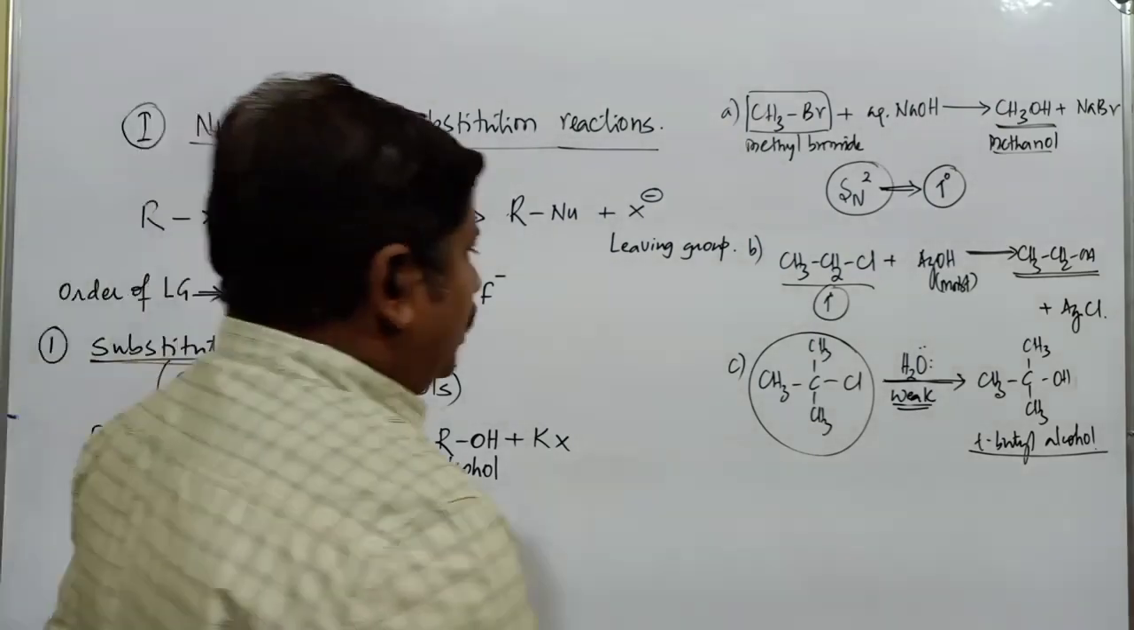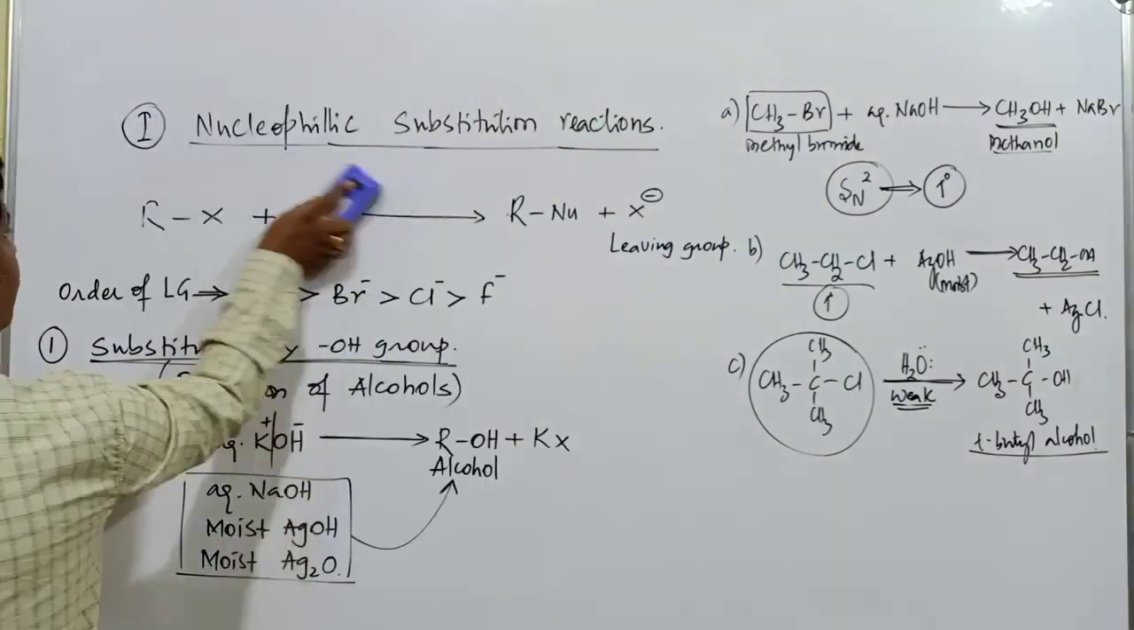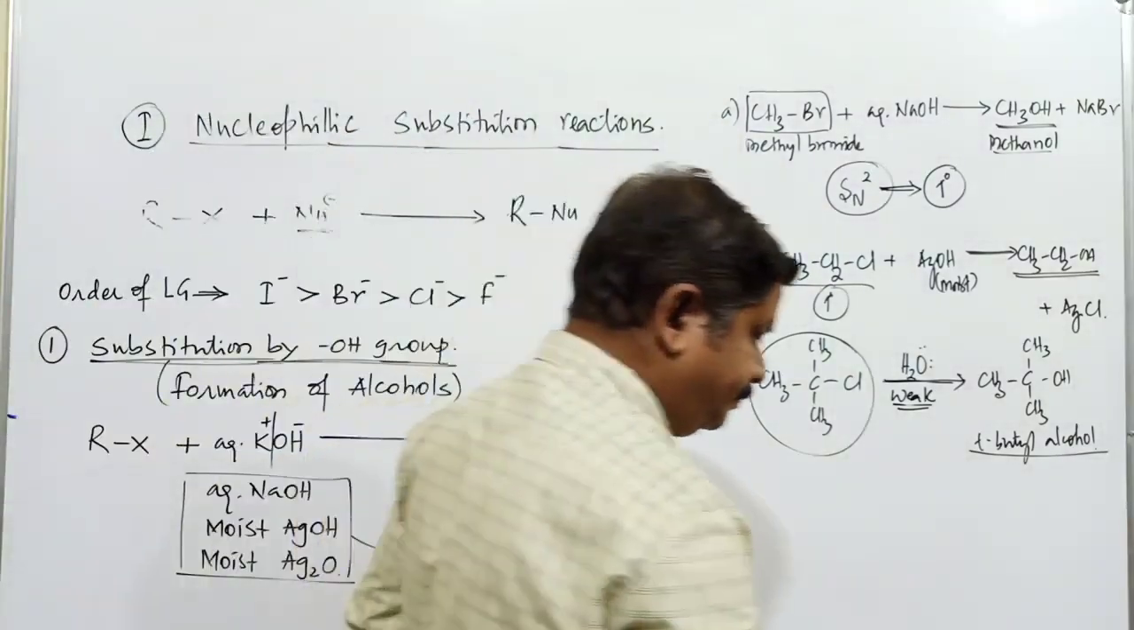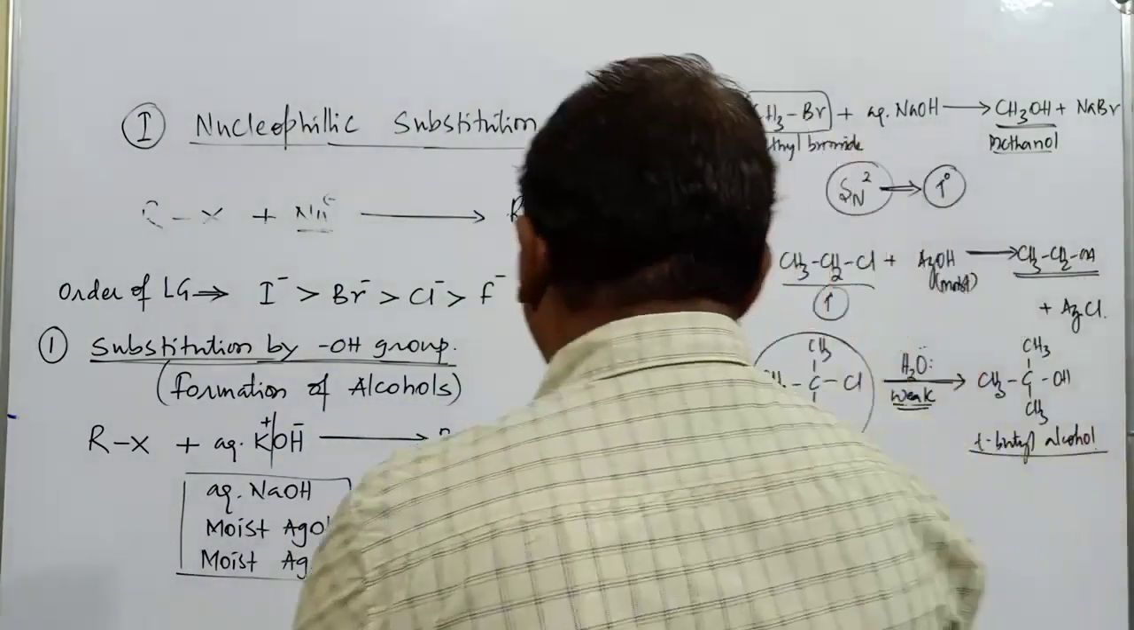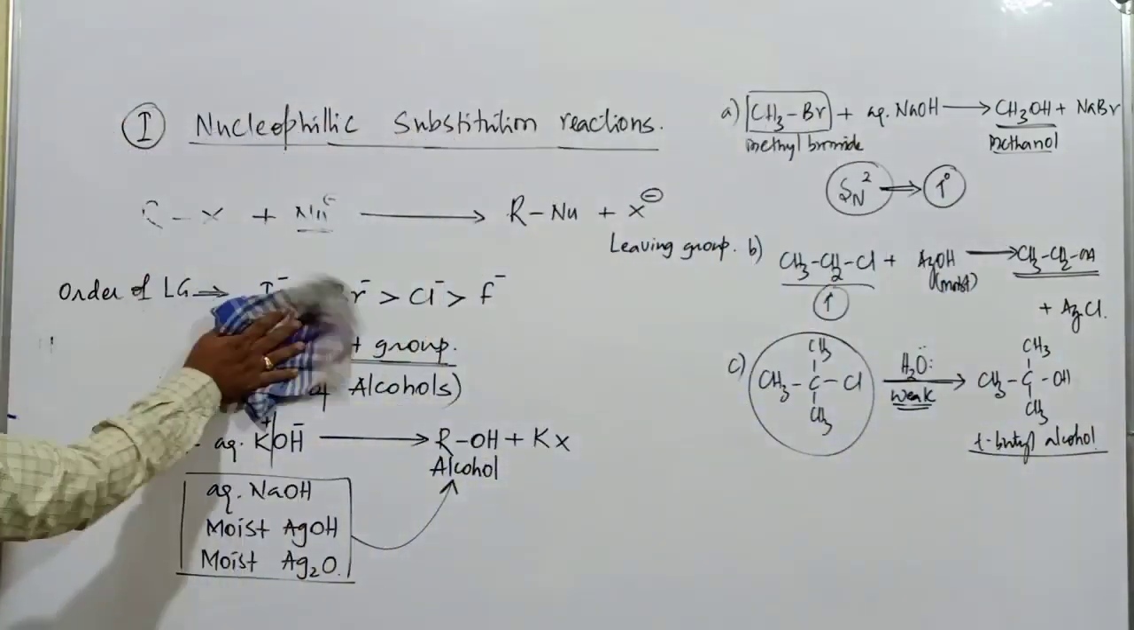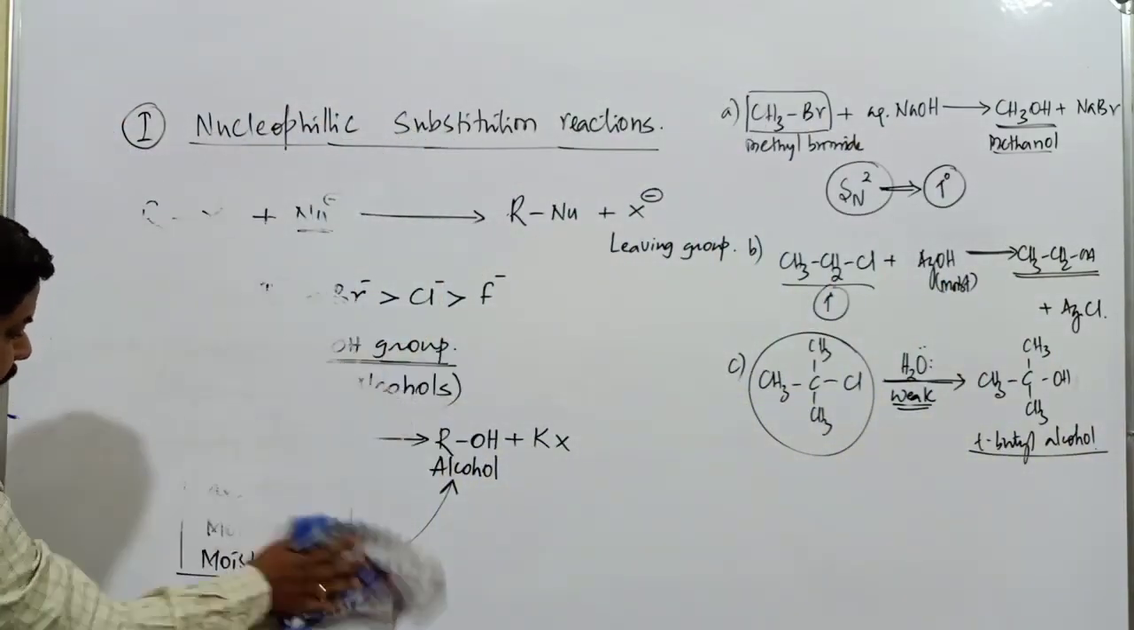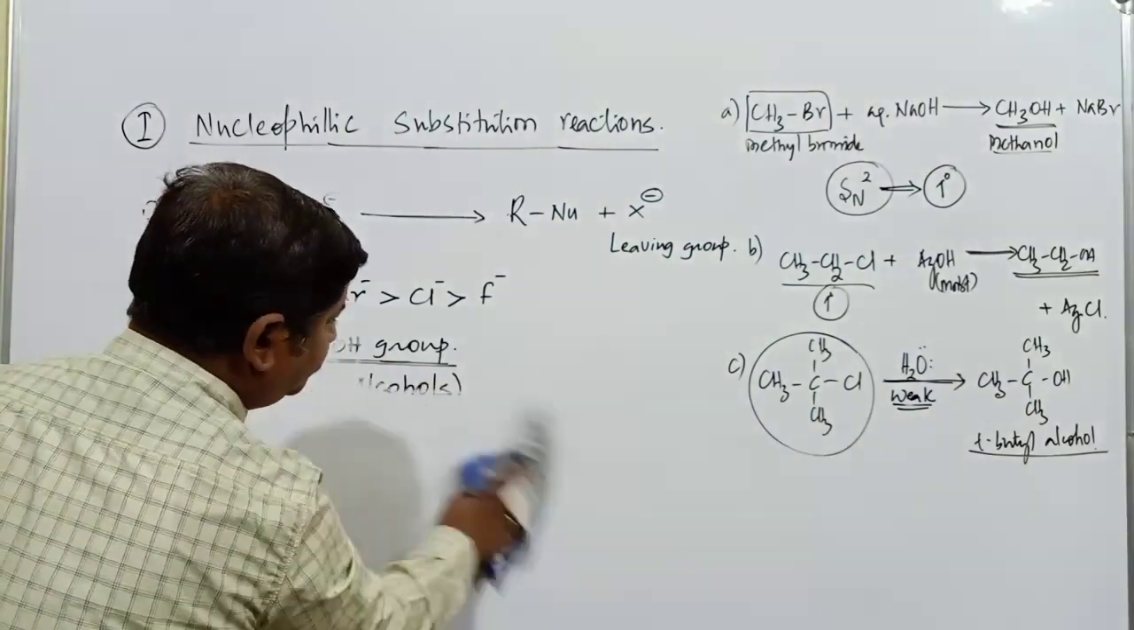Okay. After this substitution by OH group, when a halogen atom is substituted by OH group, next one.